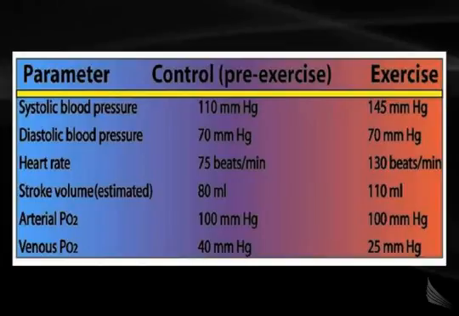Another important thing to remember about exercise is that it increases systolic pressure, as you can see here, from 110 millimeters of mercury to 145 millimeters of mercury, but generally does not change diastolic blood pressure. It will increase heart rate and stroke volume. It does not change arterial PO2, but it will change venous PO2 from 40 millimeters of mercury to 25 millimeters of mercury as the body uses more oxygen during exercise.